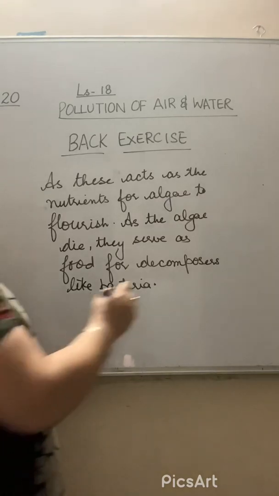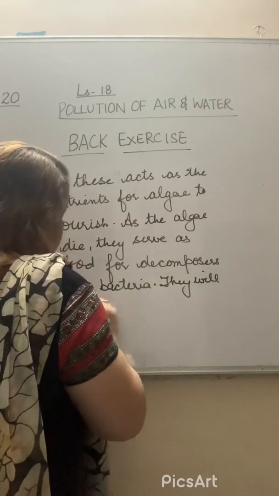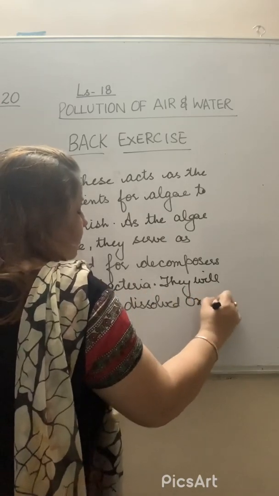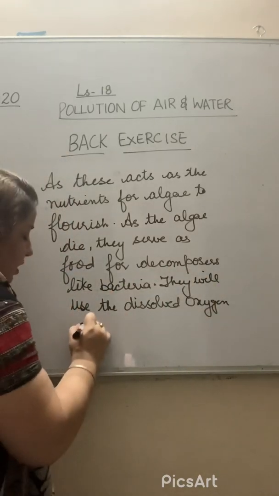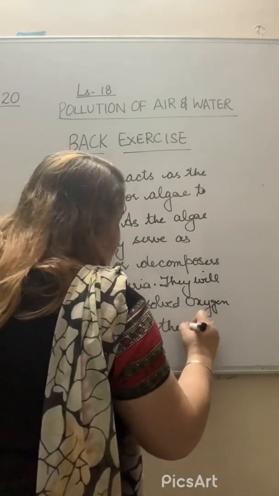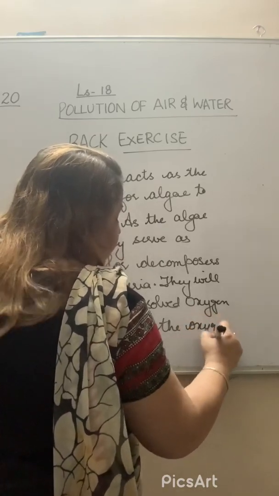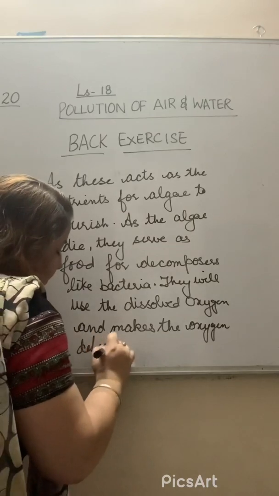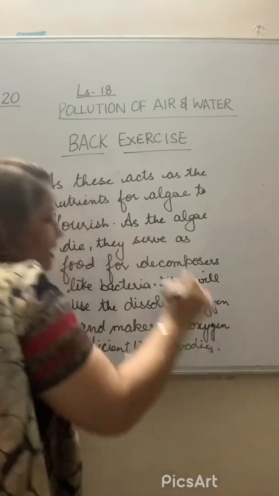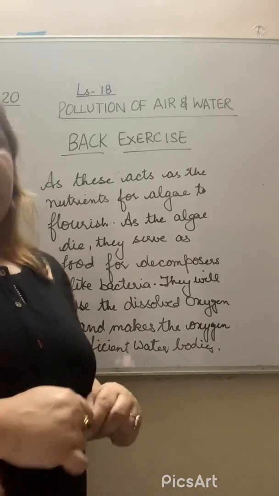And this results in the decrease in the oxygen, you can write, they will use the dissolved oxygen, right, and make the water bodies oxygen deficient. So the other organisms that live in the water will not get a sufficient amount of oxygen and they will die, right?